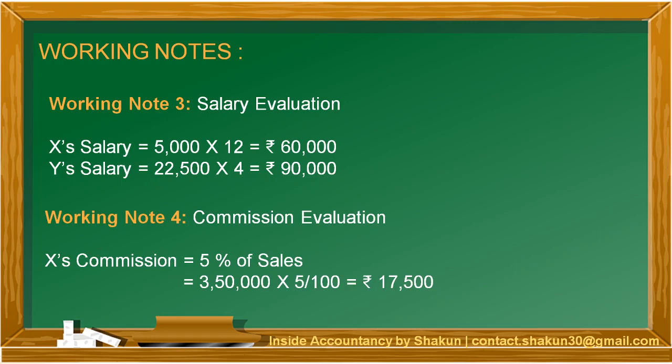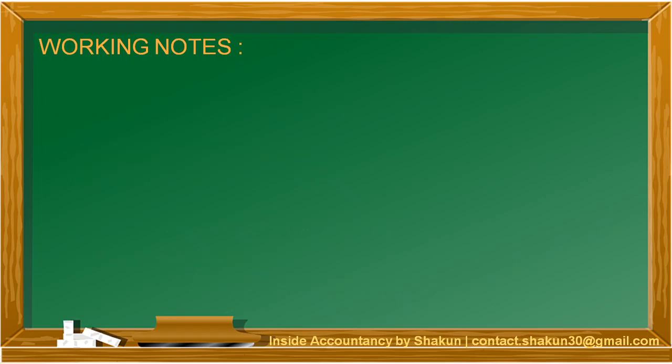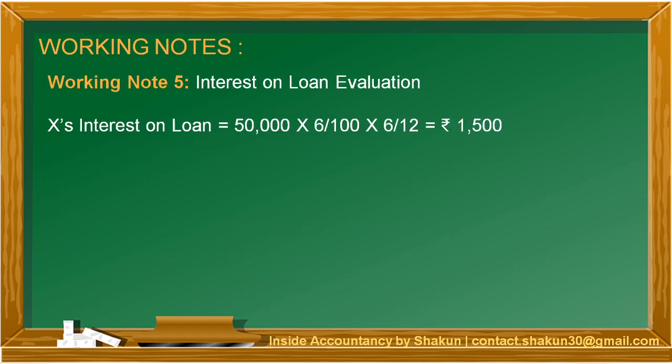Commission for X has been calculated as 5% of the sales value, which was given in the question as 3,50,000. Interest on loan has been calculated for X on the loan amount 50,000 at the rate of 6% and the number of months for which the interest is calculated is 6 months.